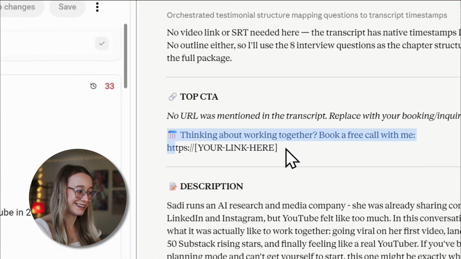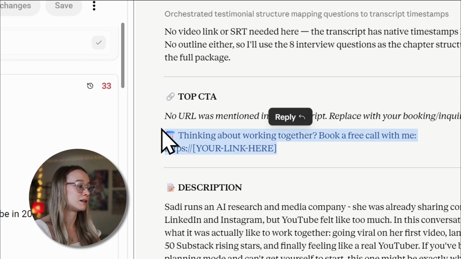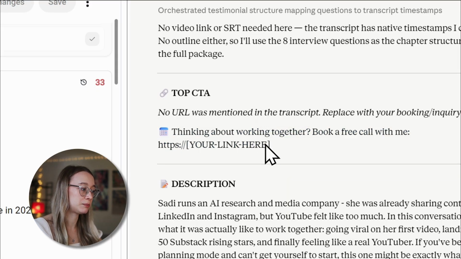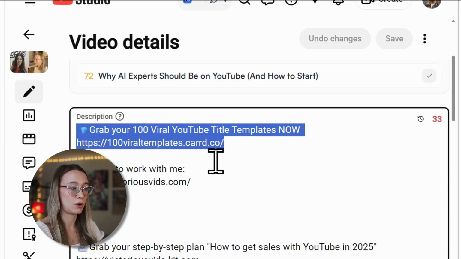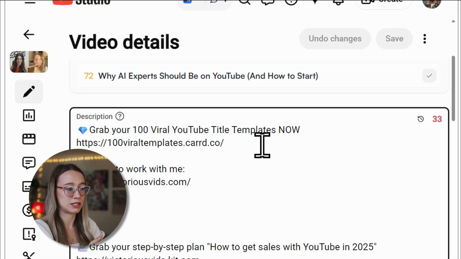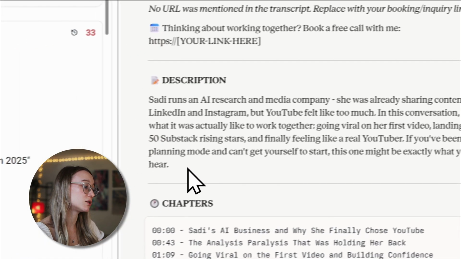Now, the first thing that AI generated for us is the link, the CTA. I believe it has to be the first link in the description because you want to drive traffic somewhere. Now it's gonna generate me a placeholder, or if there is my link in my outline, I try to include all the links I need to share in my outlines, it's gonna have that exact link. But we are not even copying it here because by default I have all the CTAs here so that I don't need to paste it every time. Now we move on to the description.